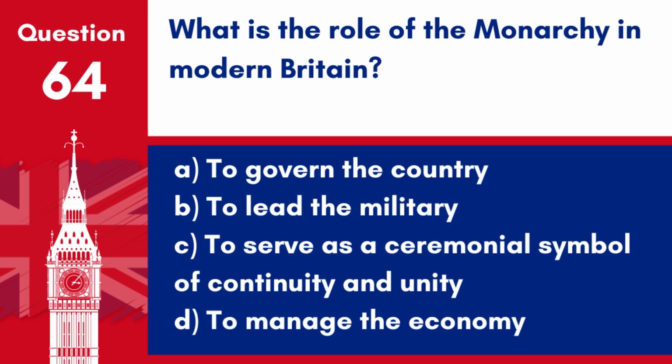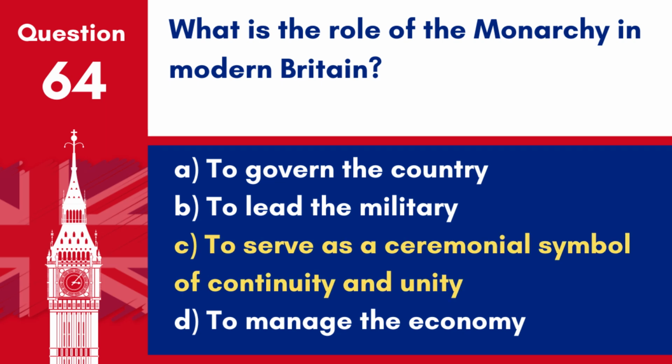Question 64. What is the role of the monarchy in modern Britain? A. To govern the country. B. To lead the military. C. To serve as a ceremonial symbol of continuity and unity. D. To manage the economy.